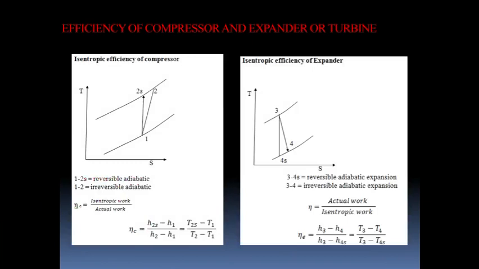So where we can use it: if we know the temperatures at 3 and 4s, you can find out the temperature at point 4 with the help of this efficiency, if it is given. Similarly here, if the efficiency is given, then you can find out the temperature at point 2.